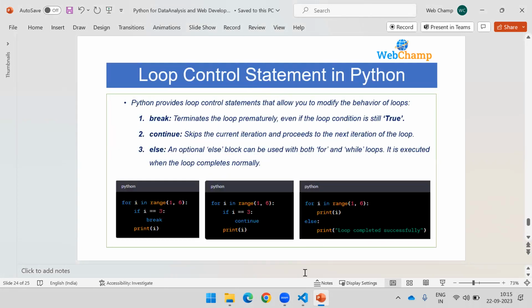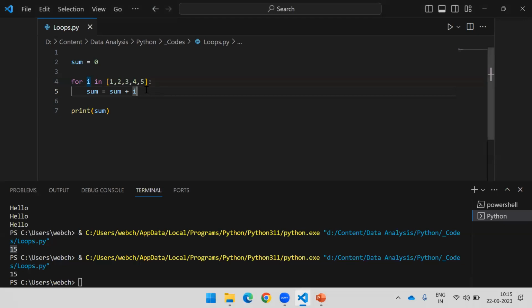Okay, let's see how this works. If I wanted to use the break statement, let's say I would like to stop the execution of my loop at a certain condition. Let's say I have more numbers, 7, 8, 9, and 10, and I have to take the sum of 5 numbers.